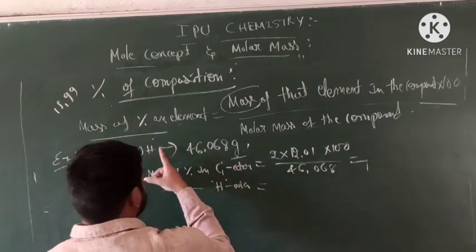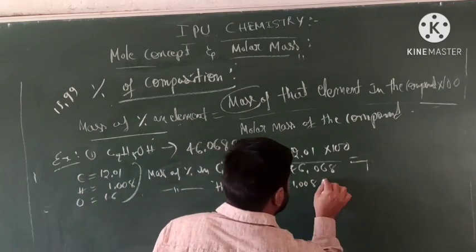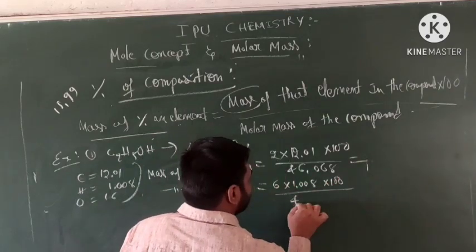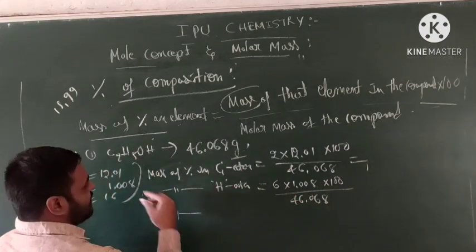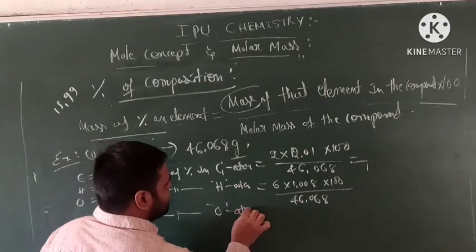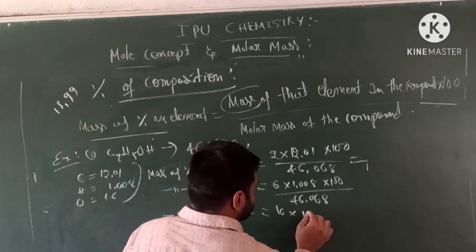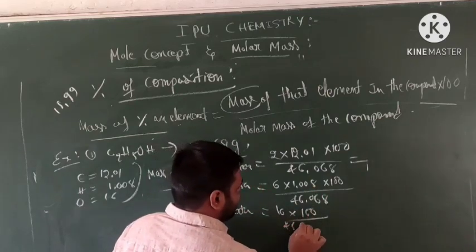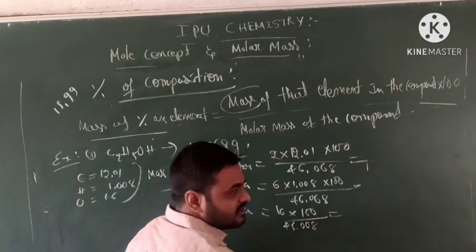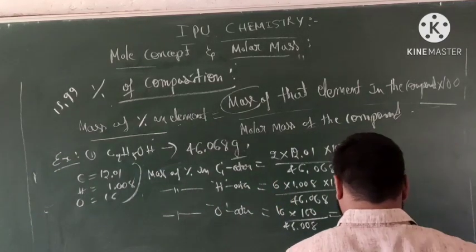This is the calculated mass percentage for hydrogen. How many hydrogen atoms? 6, into 1.008, into 100, divided by 46.068. Right, students? One more is there, the oxygen atom. How much is it? Only one atom, 16 into 100 divided by 46.068. Then calculate it.